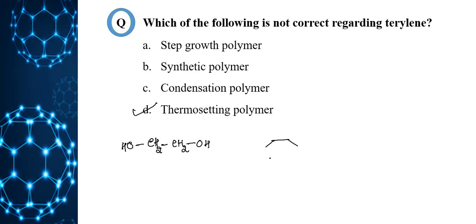So I will write benzene, 1,4, COOH, COOH. So here elimination of small water molecule takes place.